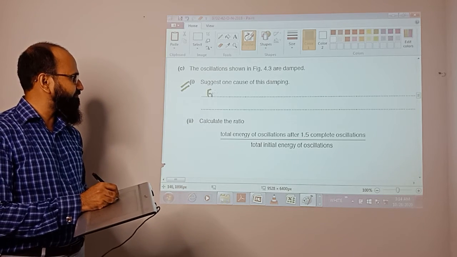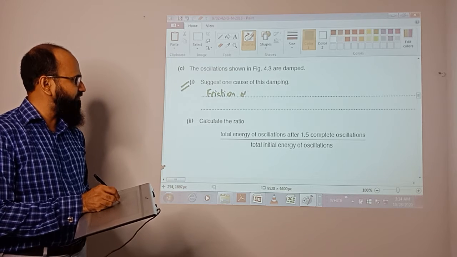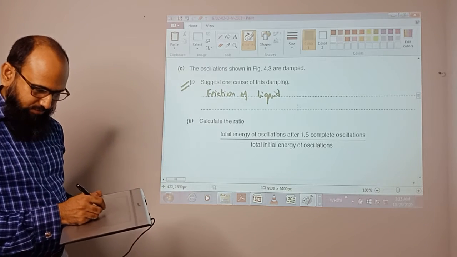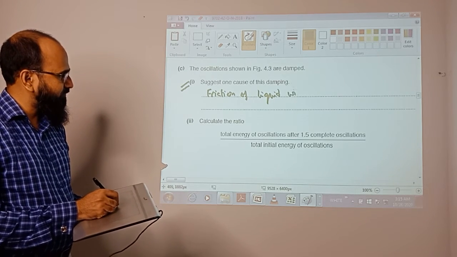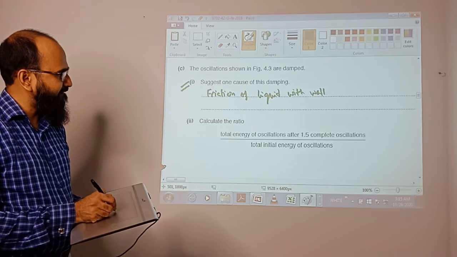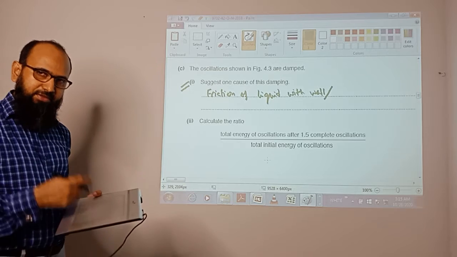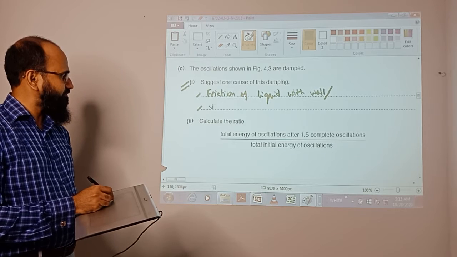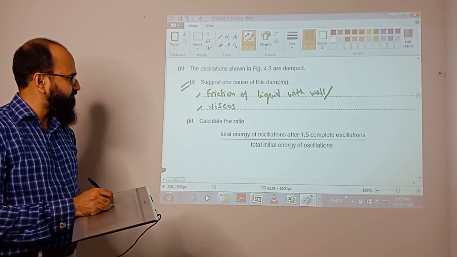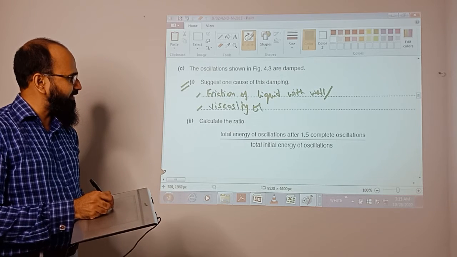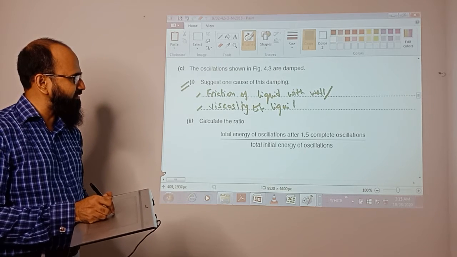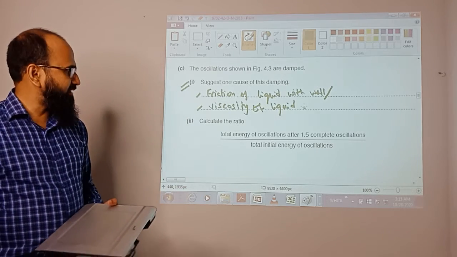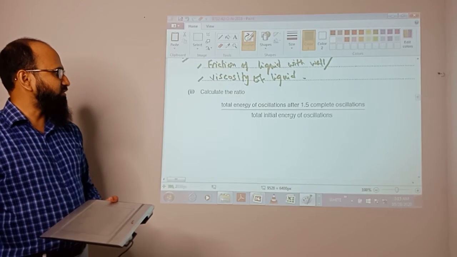So you can write the friction of liquid with the wall, or you can write the viscosity of the liquid, because if this is a condensed thing, that will also be the viscosity of liquid. That is also one of the reasons why this becomes damping.